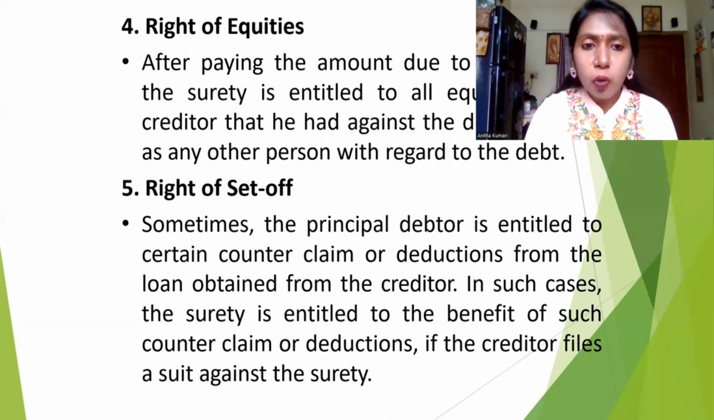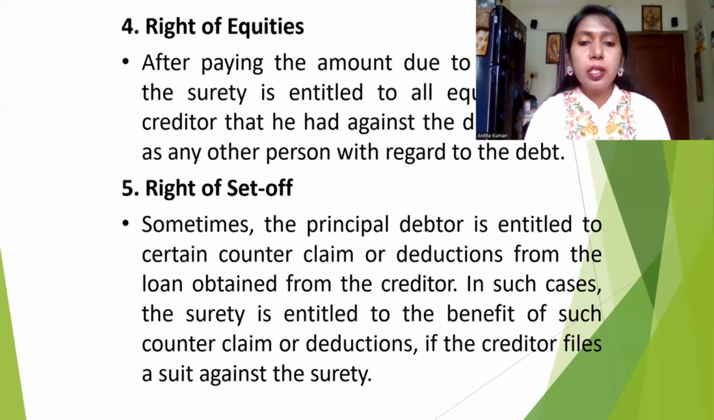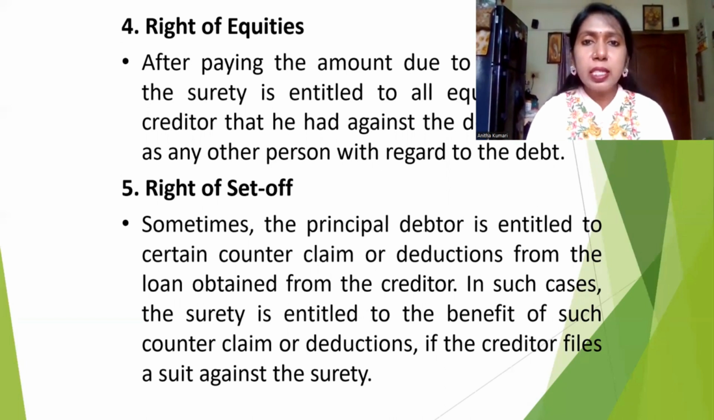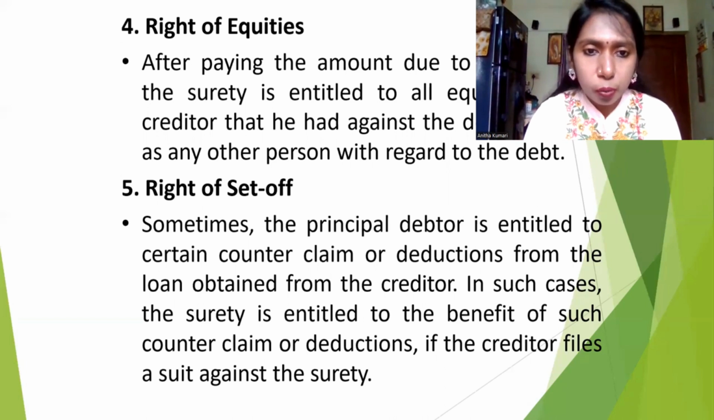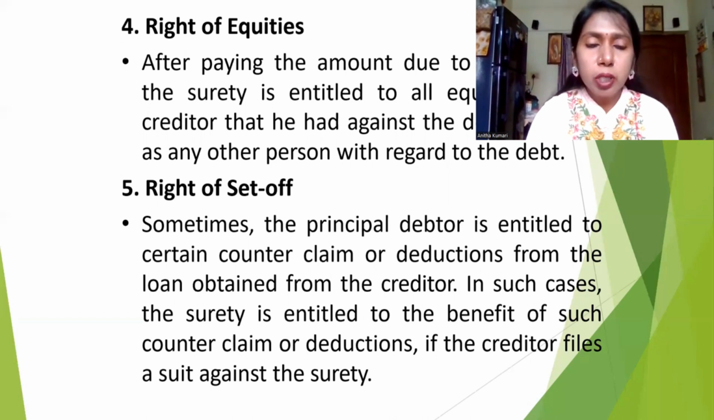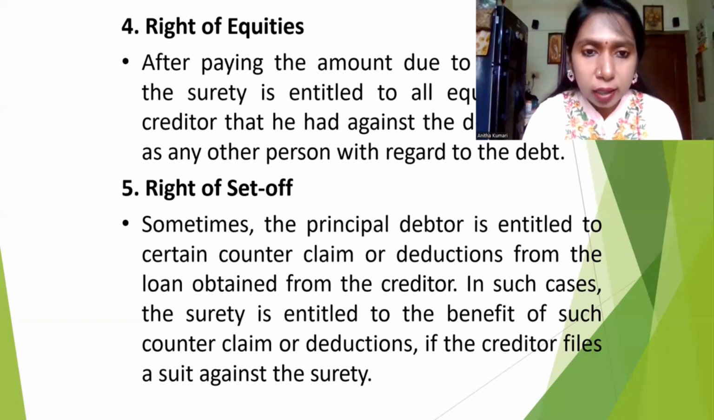Right of set off. So what is called right of set off? Sometimes the principal debtor is entitled to a certain counterclaim or deduction from the loan obtained from the creditor. In such a case, the surety is entitled to the benefit of such counterclaim or deduction if the creditor files suit against the surety. Sometimes he has taken only 2 lakh rupees, but due to some emergency purpose, he wants to settle down. For that purpose, he is handing over some other goods, which are worth more than 2 lakh.